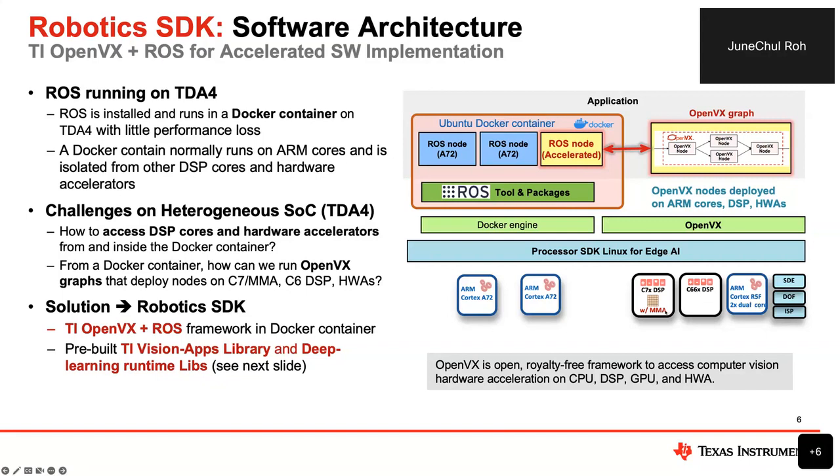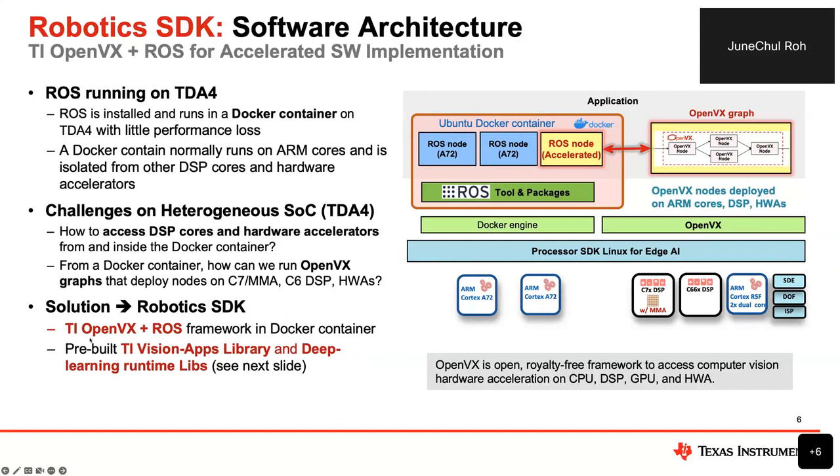The challenge when we developed the Robo SDK was how to access all the hardware, the DSP cores and hardware accelerators, from inside a container. So the solution, after more than a year of development, is this.